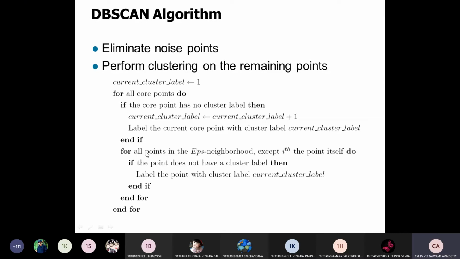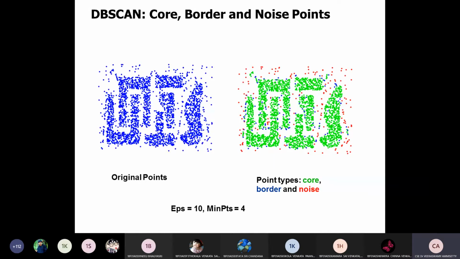Then we write the end if condition for if all points are within epsilon of the neighborhood of the point, except the ith point itself. So we have to form a cluster label for particular points of the data. Label the point as a cluster in the current cluster label until the condition is satisfied. This is the basic DBSCAN algorithm we are working on to eliminate the noisy points in the data. Let us see an example so you can clearly understand that.